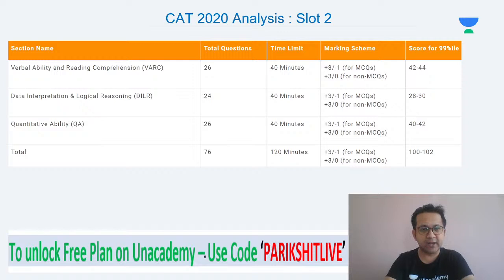What about DILR? DILR was tough in slot 2 last year. So you need around 30 marks only, 30 marks for a 99 percentile. So out of 24 questions, even if you can get around 9 to 10 correct in LRDI would fetch you a 99 plus percentile.